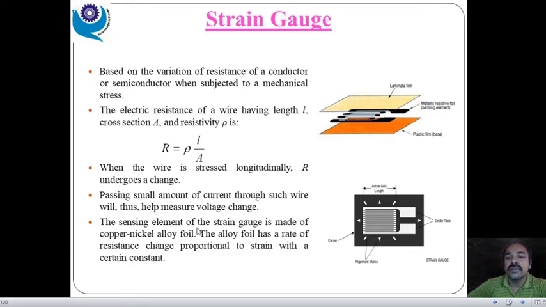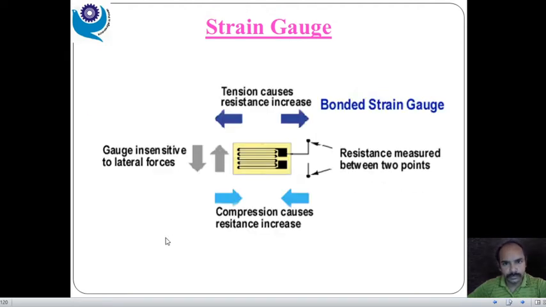The sensing element of a strain gauge is made up of copper nickel alloy foil, right? So this is the material that we can manufacture. The alloy foil has a rate of resistance change proportional to strain with a certain constant. So this is the property of the copper nickel alloy strain gauge that we can see over here, right?